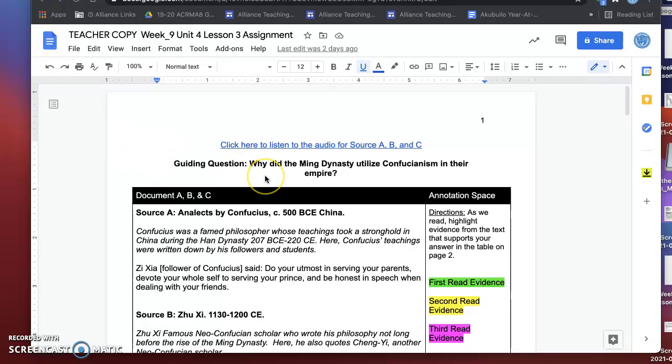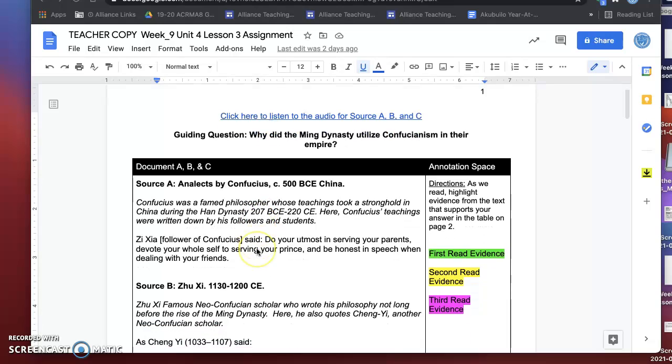All right, so here we're looking at week 9, unit 4, lesson 3 assignment. This is the assignment that we started last week on Thursday and Friday. Once again, if you want to listen to me reading the whole document, you can click right here. I'm reading documents A, B, and C.